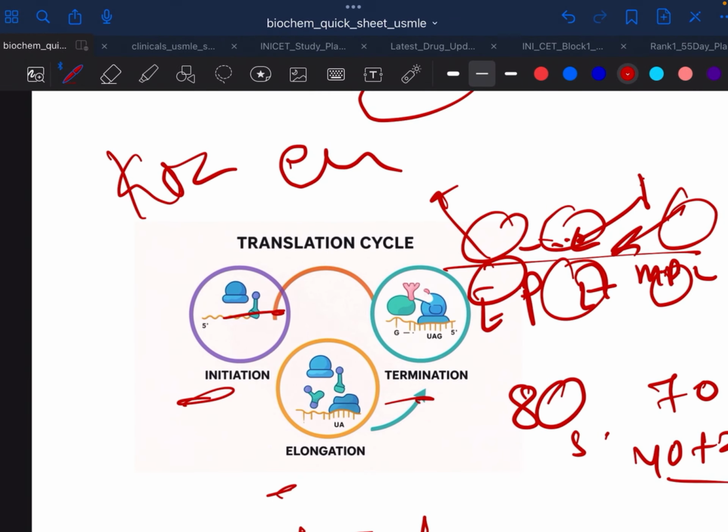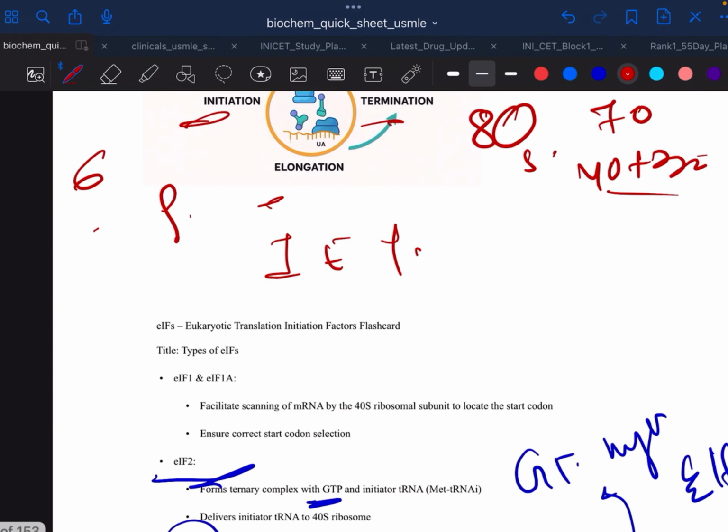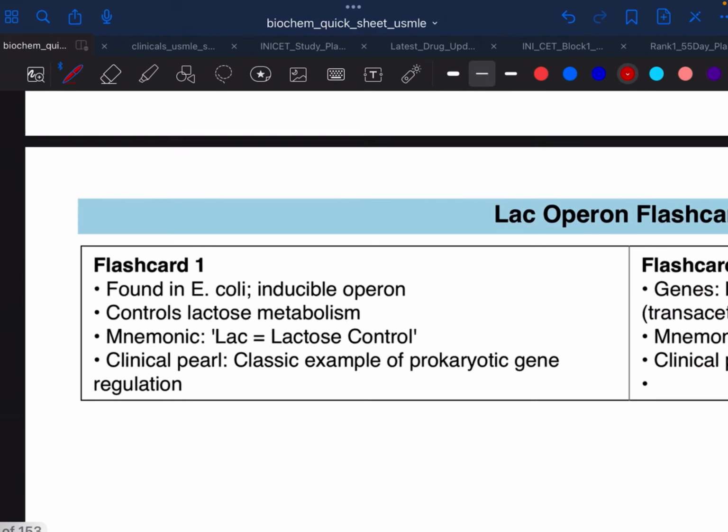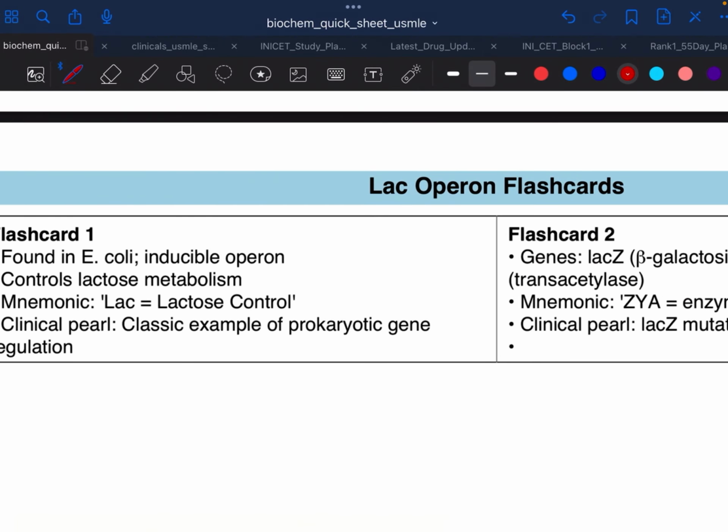In transcription also, we have learned in our 11th and 12th that the sigma factor is released and the rho factor is released. Termination factors are also released in our sequence in eukaryotes. So this is all the RNA thing. And now the Lac Operon.